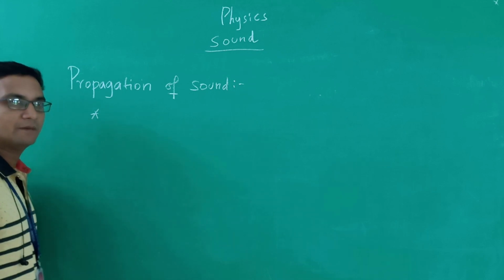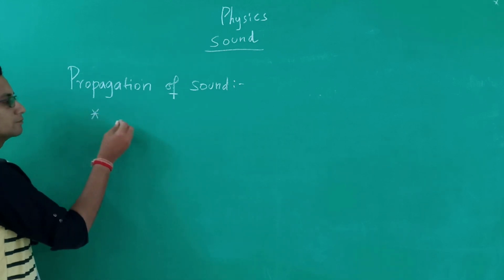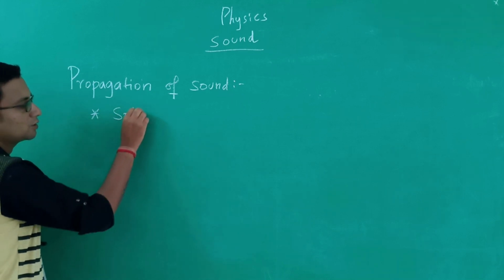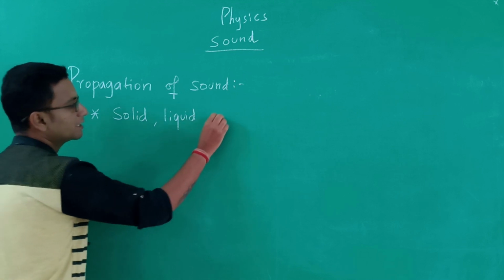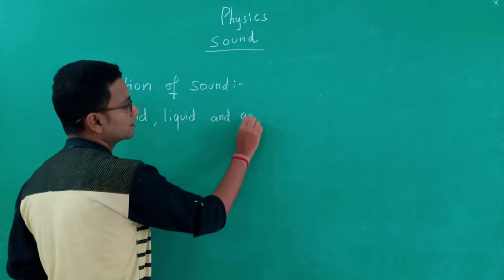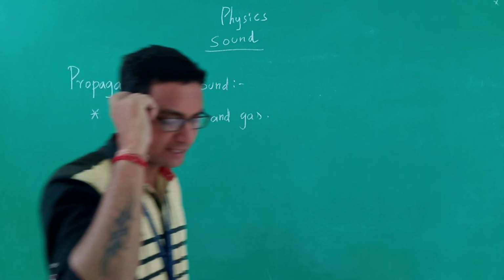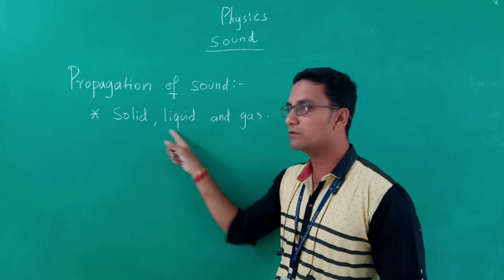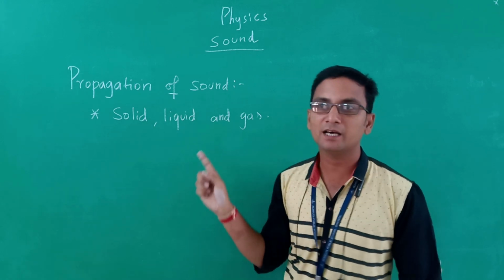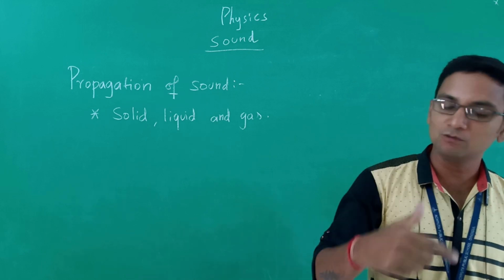So, a common medium is the air, but the mediums we study are of three kinds: solid medium, liquid medium, and gas medium. These are the three kinds of medium through which the sound can be transmitted. Without the medium, it is not possible for the sound to travel.